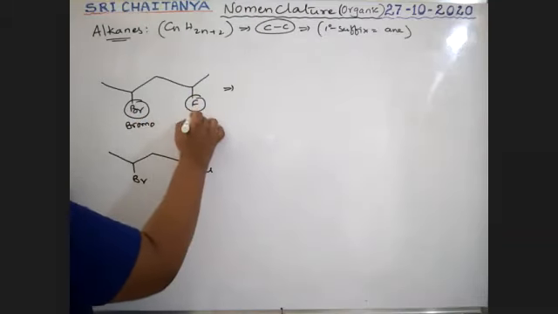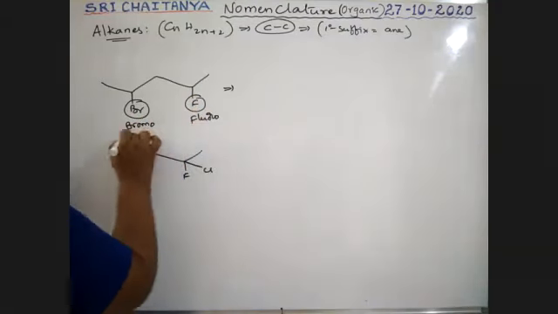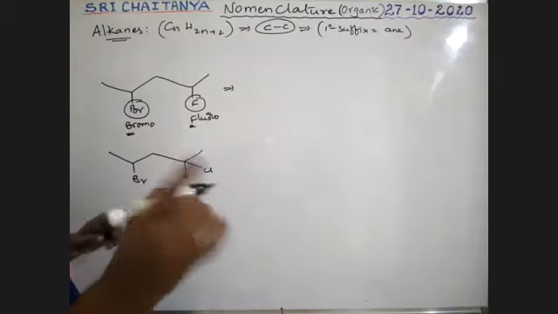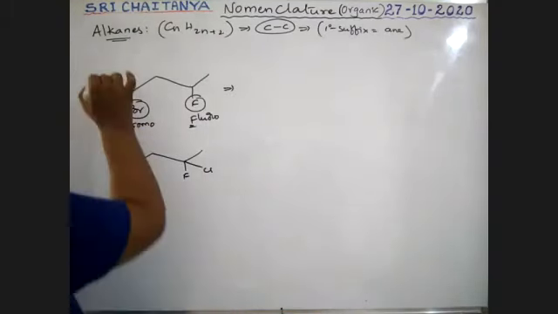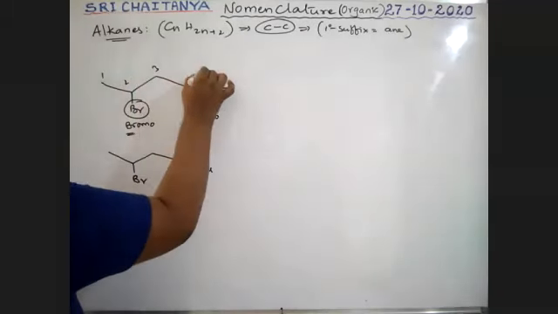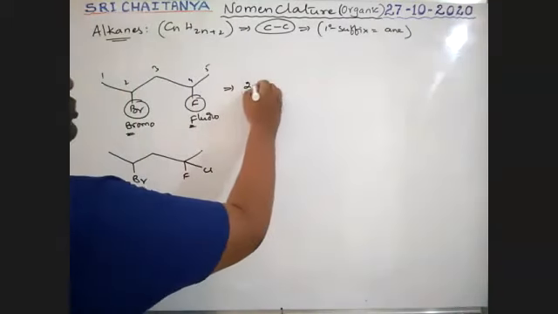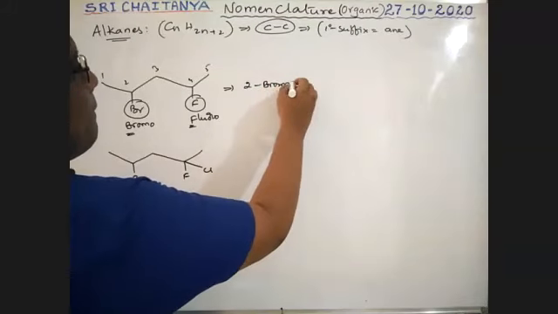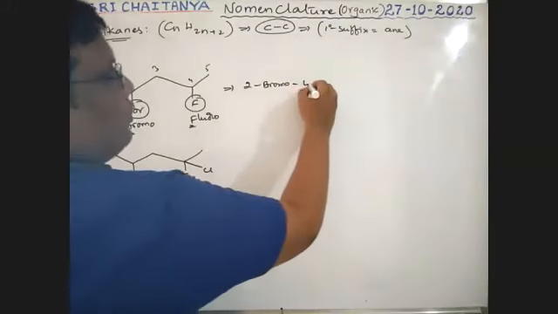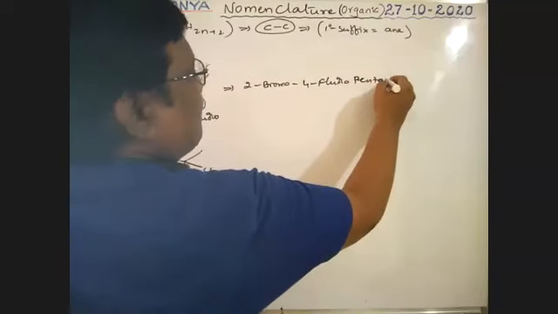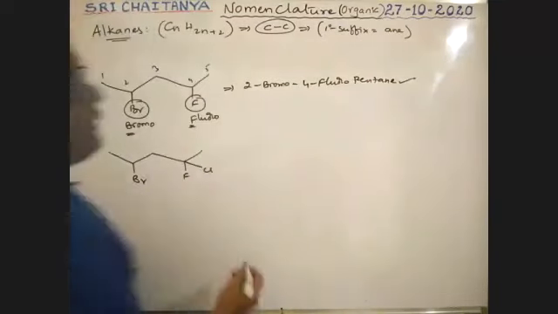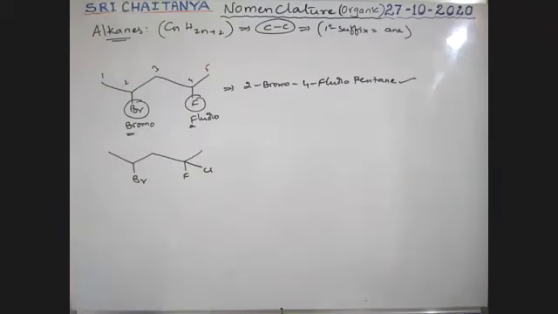It is fluoro. So B, yeah. Among these two, B comes first. Therefore, it should be the less carbon. That's why 1, 2, 3, 4, 5. Therefore, 2-bromo, 4-fluoro, pentane is the correct name. 2-bromo, 4-fluoro, pentane is the correct name.